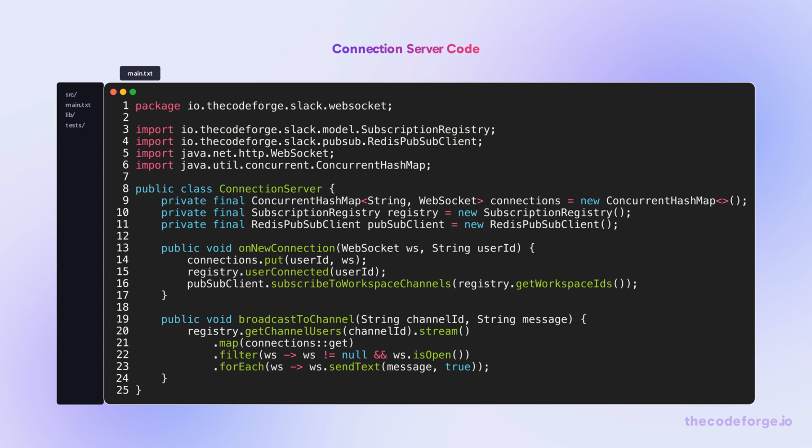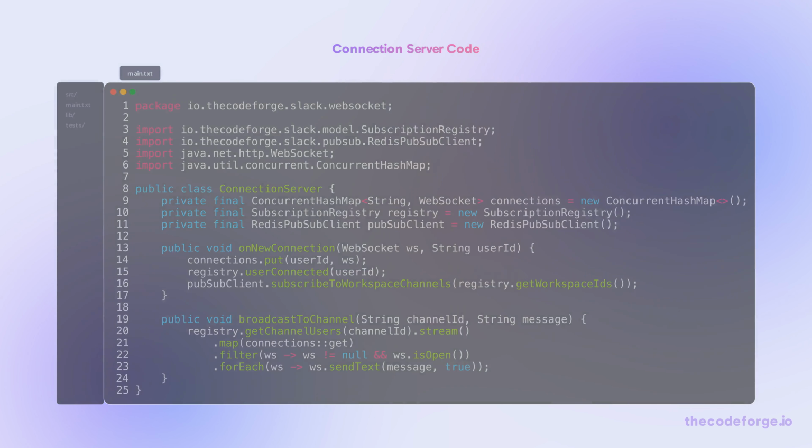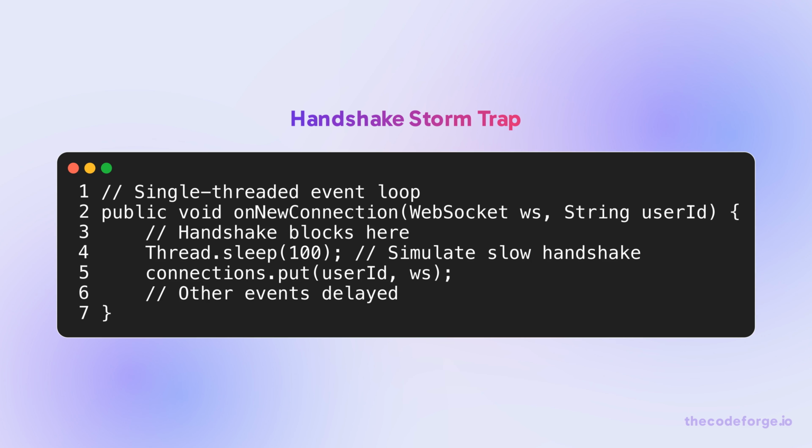Here's the connection server code. It maintains a map of user IDs to WebSocket connections and broadcasts messages only to users in the target channel. If the handshake handler is single-threaded, a burst of new connections blocks the event loop, delaying heartbeats and message delivery for already connected users. Always isolate handshakes in a separate thread pool.